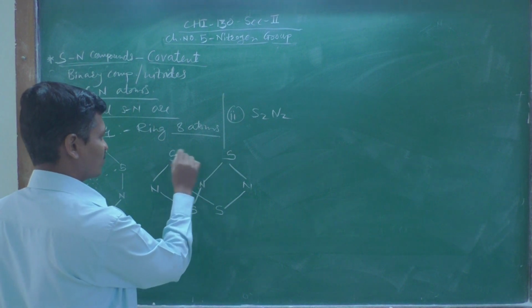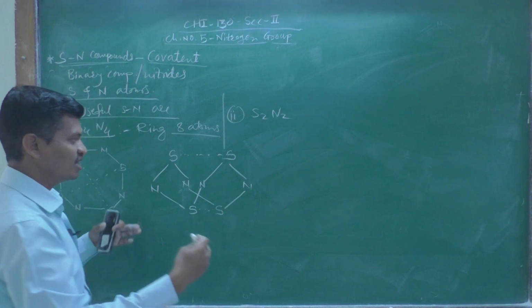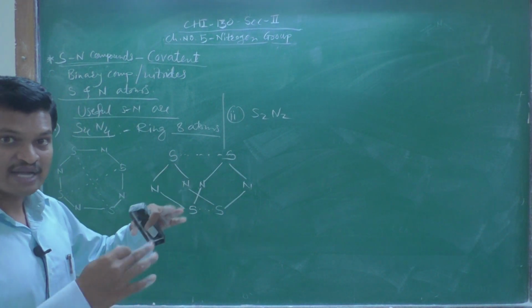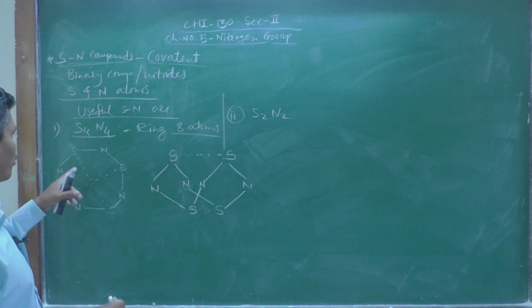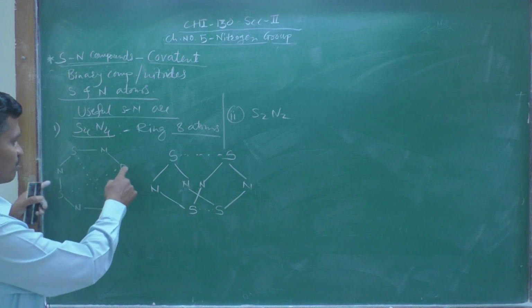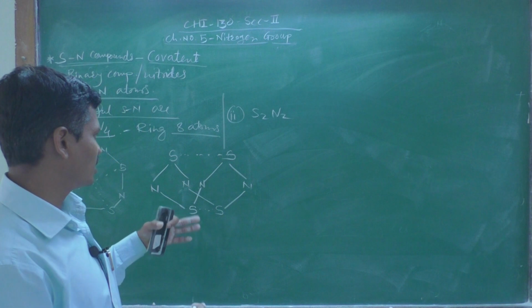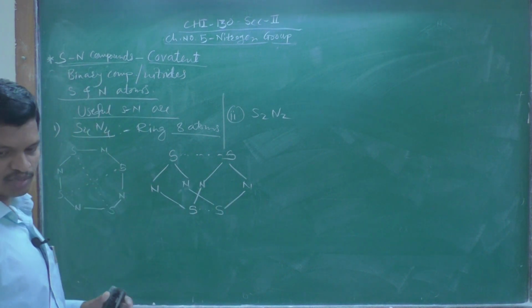These two sulfur atoms, this pair of sulfur atoms and this pair of sulfur atoms, are having van der Waals interaction between them. Okay. So that is why this is not a bicyclic compound. Mind well, there is no bonding between this sulfur and this sulfur, but they are having only non-bonded interactions. So this is all about S4N4 units.